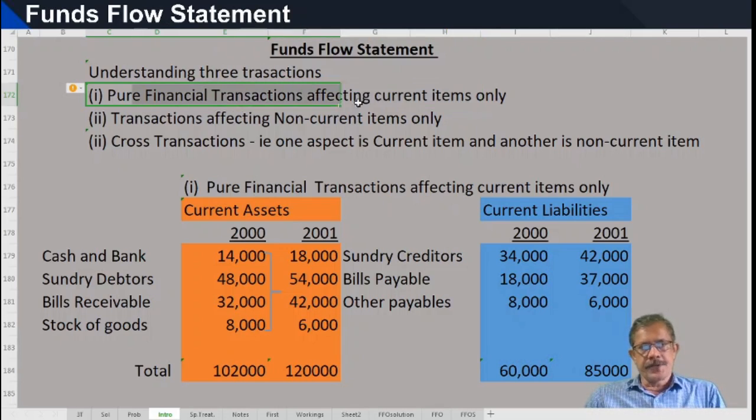The first are pure financial transactions affecting current sections only, where both the aspects are current items. Aspects means debit and credit.